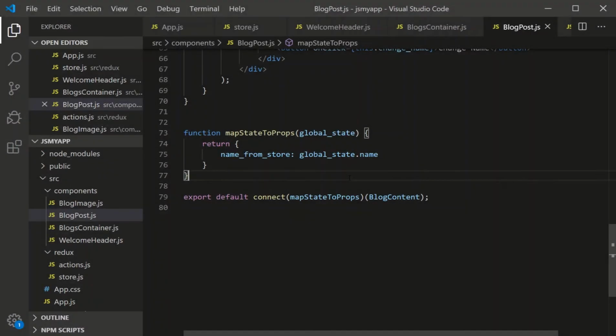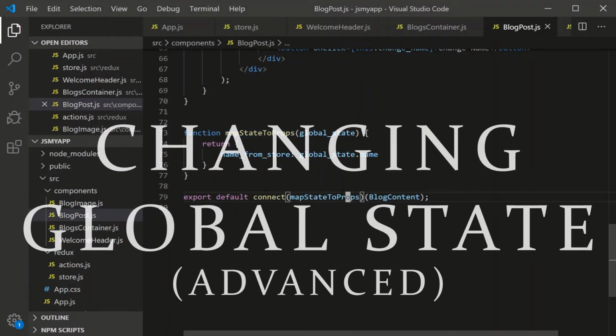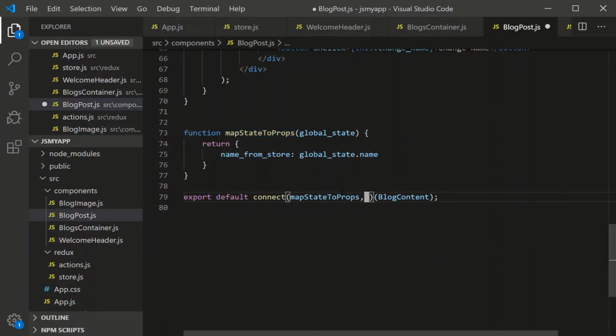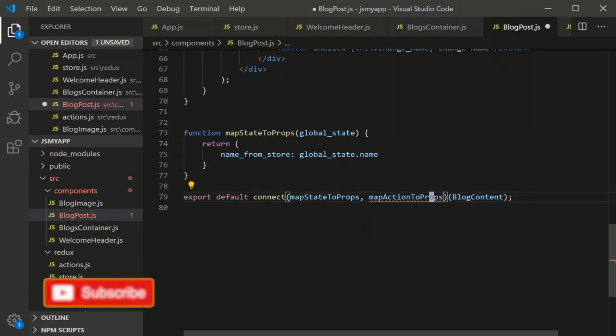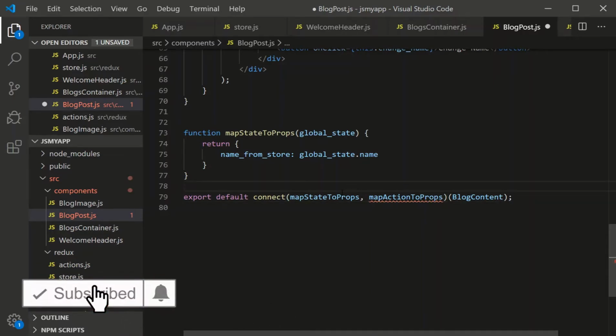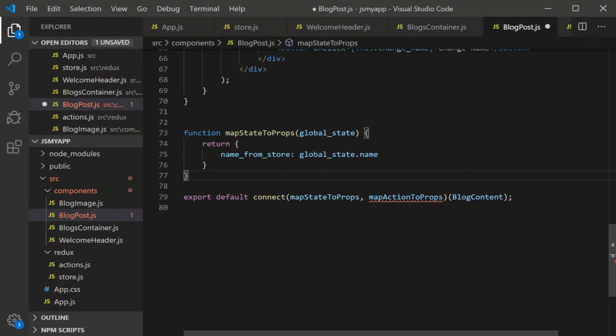Now let's tackle the second argument of connect. So what is it? Well, the first argument maps global state to local props. The second argument, you could say, maps actions or dispatches to local props. And so connect expects this second argument to be one of two things, either a function or an object. Now the function way of writing it is a bit more complex, so we'll handle that first and then we'll move on to the object.